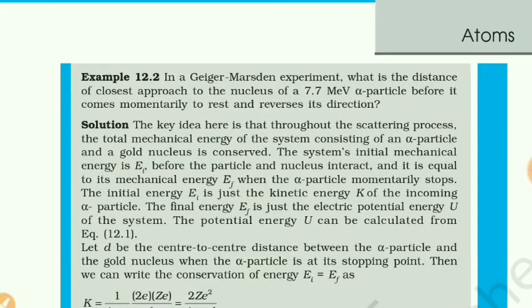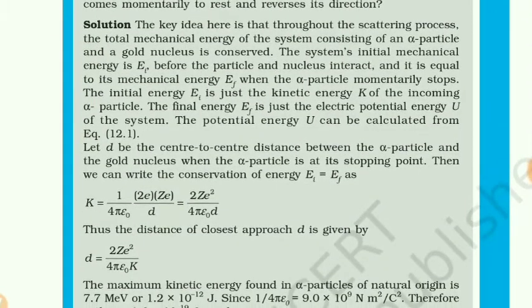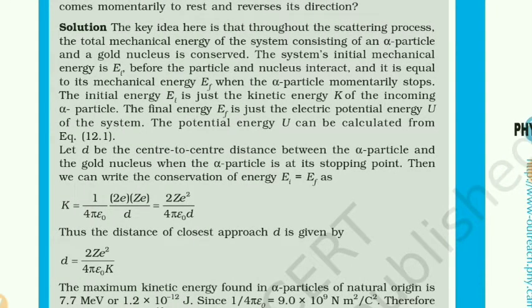Now students, we know that here the Coulomb's repulsive force acts, and the energy of the alpha particle is given to us. The energy of the alpha particle as it approaches the gold nucleus, which is in the form of kinetic energy, goes on converting to the potential energy of the system.